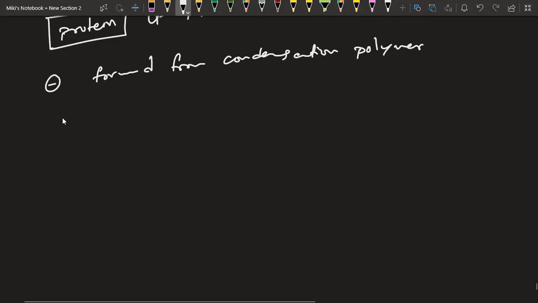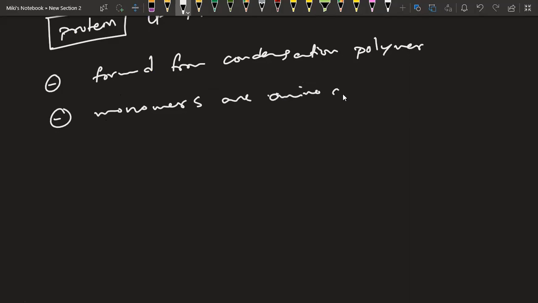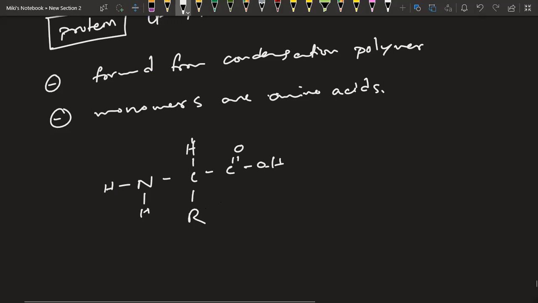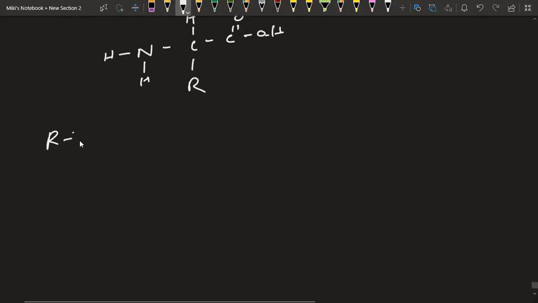Now, the monomers are what? Monomers are the famous amino acids. So that means they are going to have this structure: NH2, H, we have C, H, C, OH, but there is one thing left, which is this R group. That means this R can actually change. Now, what can this R be? This R can be, let's say, glycine.